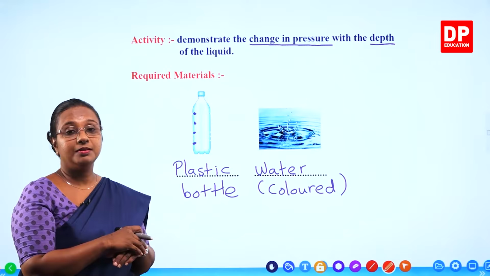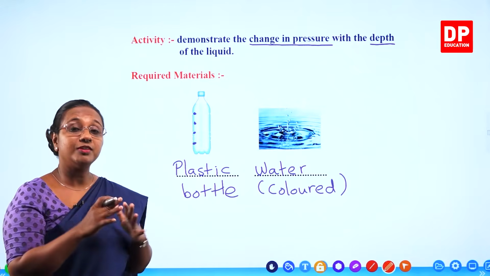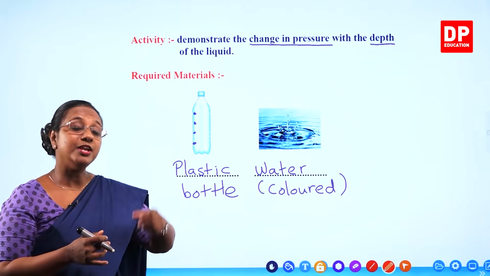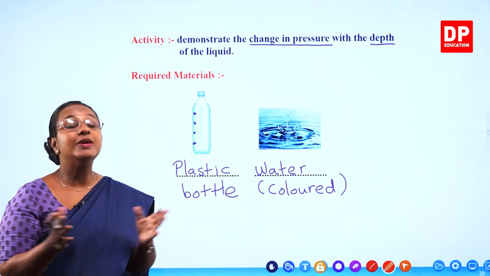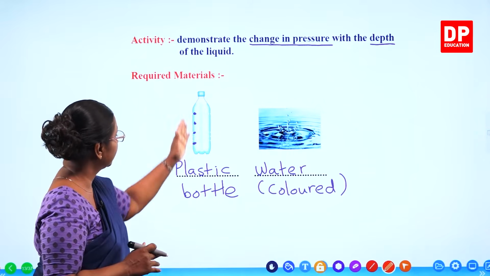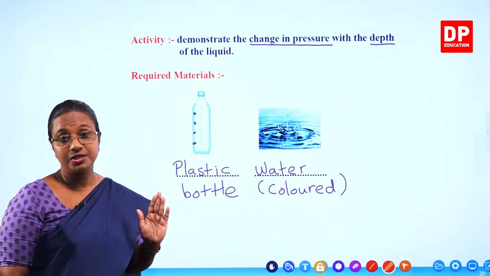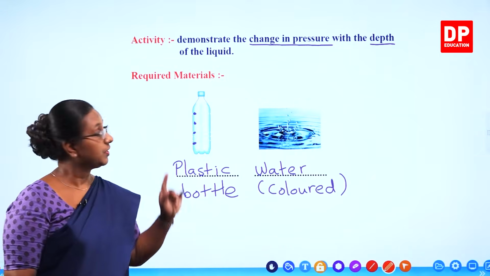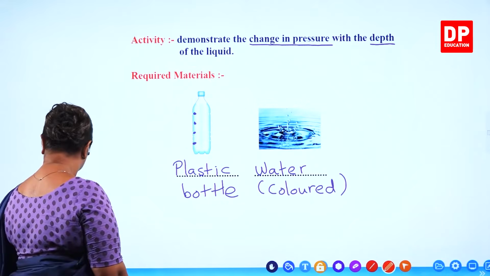Again, you insert it into a tub containing water. The water will fill into the bottle, and when you take the bottle out and hold it at a certain height, you will see the water exiting. But here you have to observe again how the water exits the different holes. That is the activity. We will look at the method again and then do the activity.